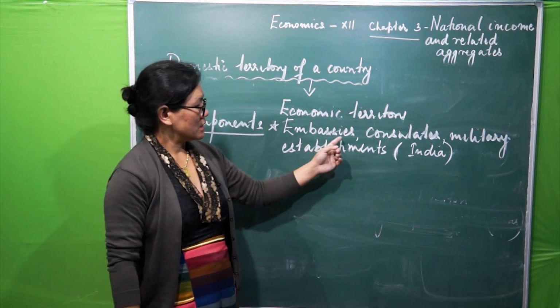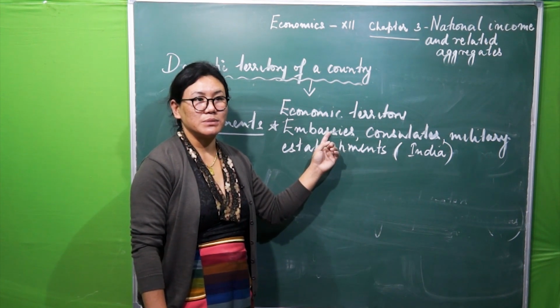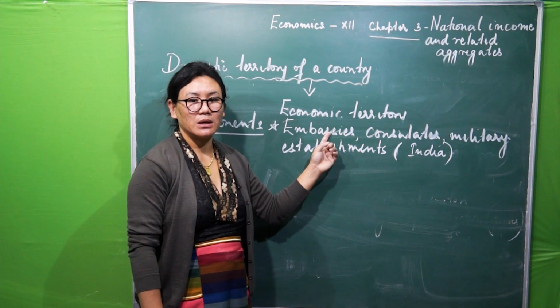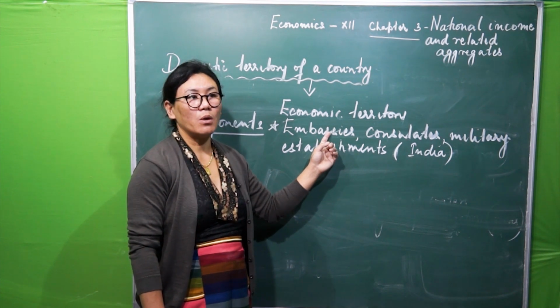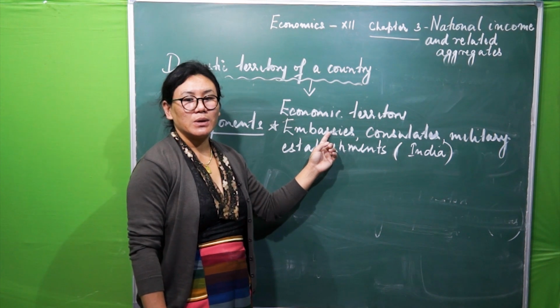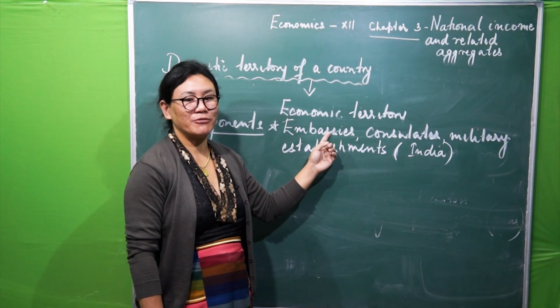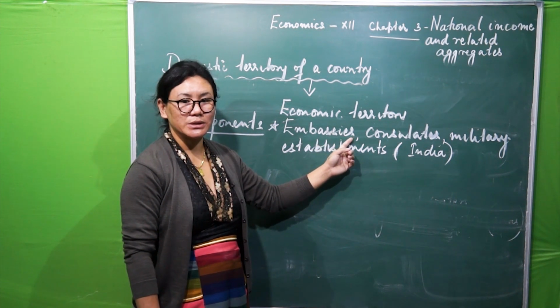The first one is embassy. This embassy is headed by an ambassador, and the main work of the embassy is the maintenance of friendly relationships with the other country, the host country.